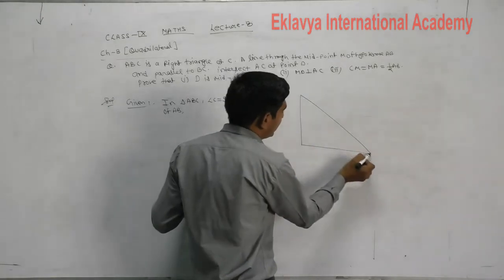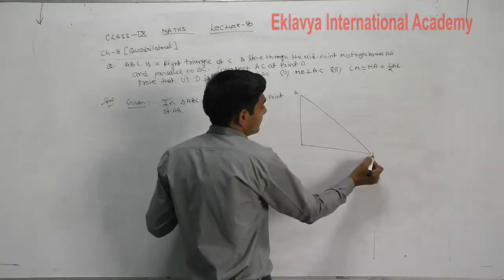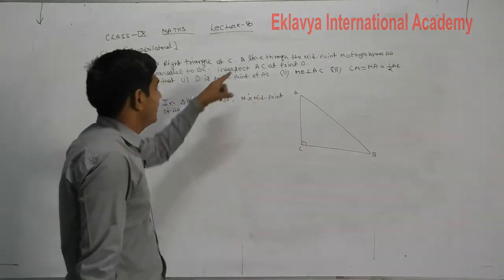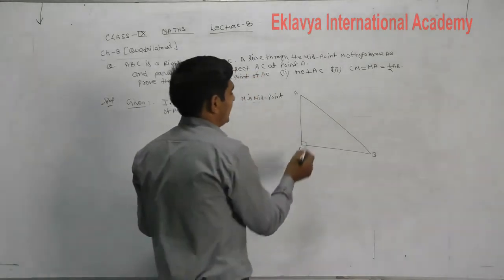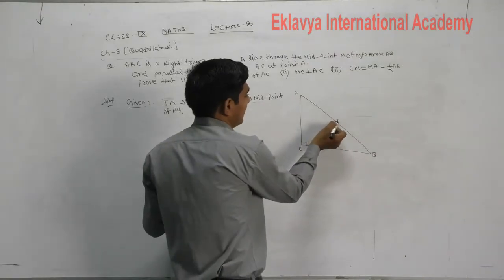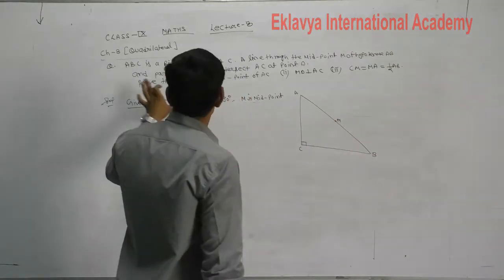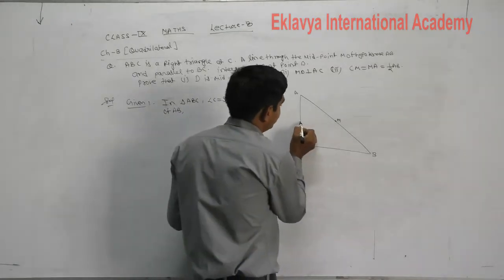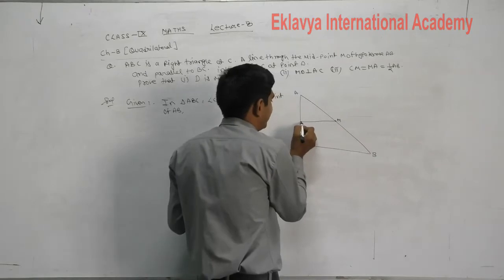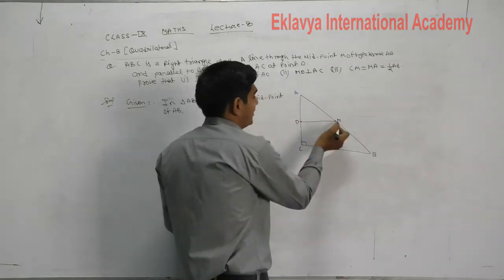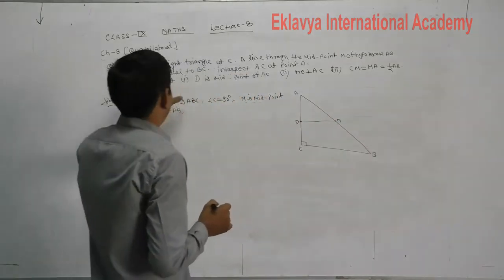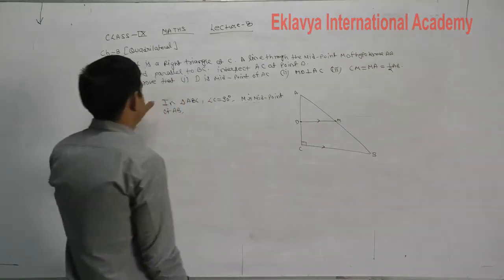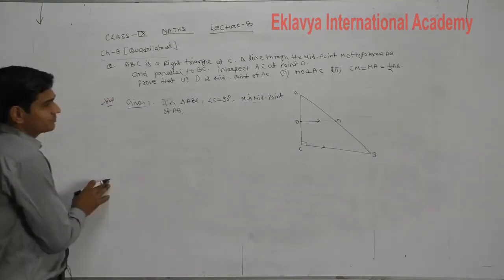First of all, right angle triangle ABC, right angle at C. After that, a line through the midpoint of AB, M is the midpoint, and parallel to BC, intersects AC at point D. Then prove that D is the midpoint.